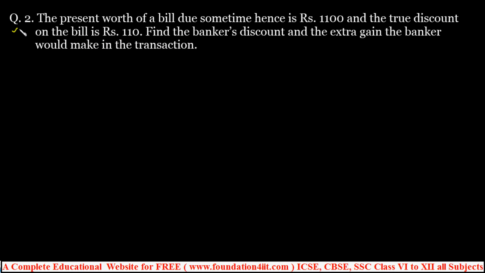Now in this problem, the present worth of a bill due some time hence is 1100. That's the given. So if you take the given data, the problem will be easy. Present worth is equal to rupees 1100, and the true discount on the bill is 110. Find the banker's discount and the banker's gain.